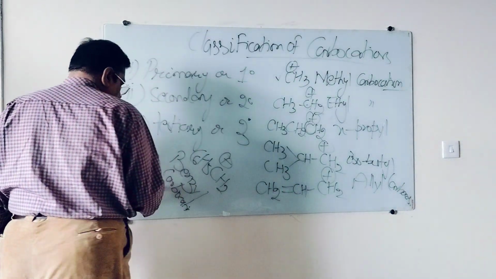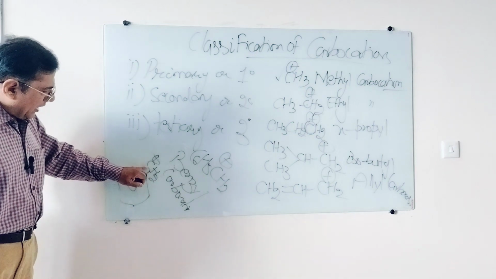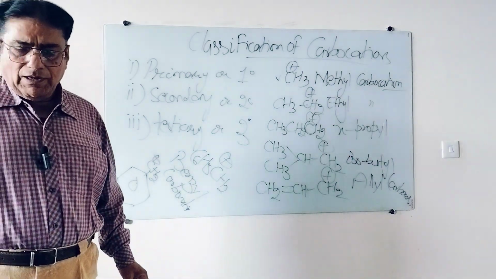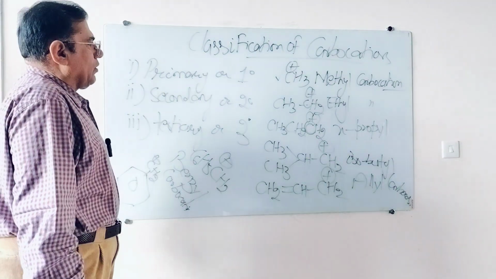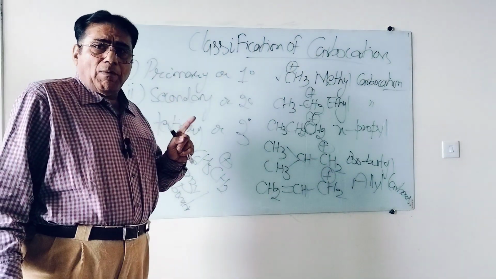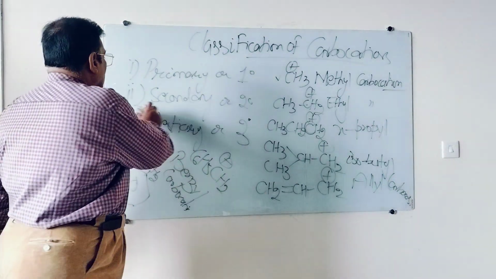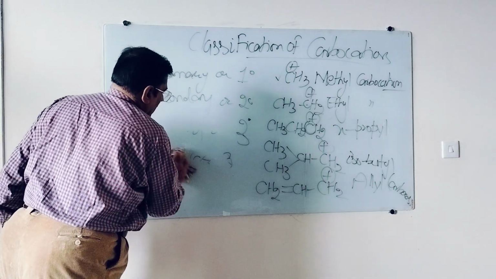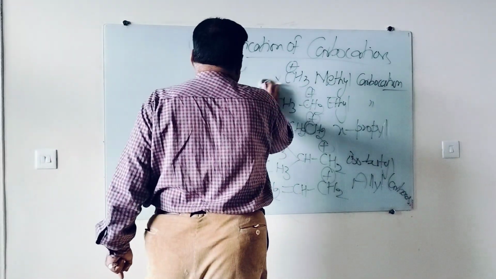Come to benzyl, C6H5CH2 plus, this positive charge carbon is attached to one carbon. So whenever positive charge lies on 1 degree or primary carbon, that is known as primary carbocation or 1 degree carbocation. And what do you mean by primary or 1 degree carbon? Such carbon which is attached to only one carbon atom. I think these examples are enough to understand what is 1 degree or primary carbocation.